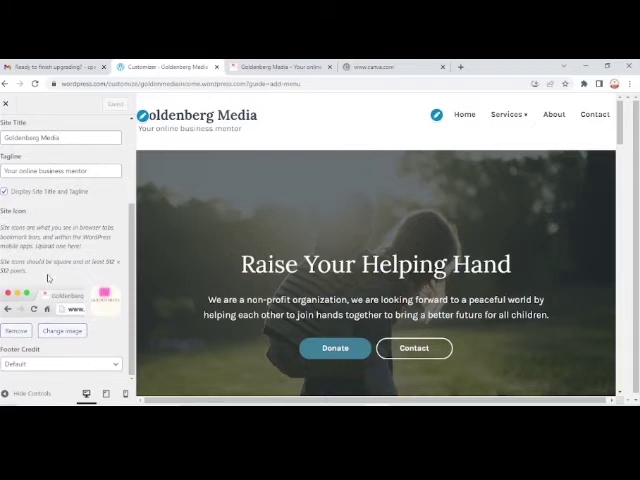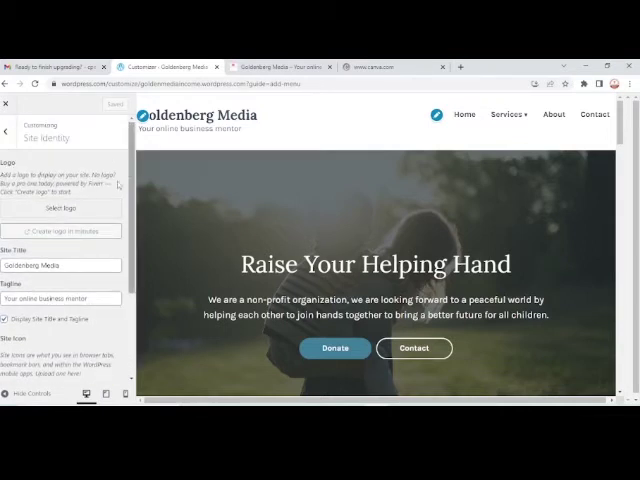For example, a site icon, we have already created a site icon. This is a site icon. If we like that, good. If we don't like that, we can always change it and go and get more. Alright, so let's look for a logo. We have a logo that has been made for Goldenberg Media. Now click on select logo and it will take us there.